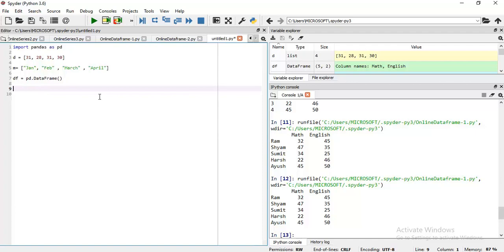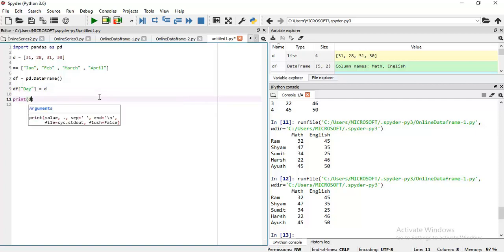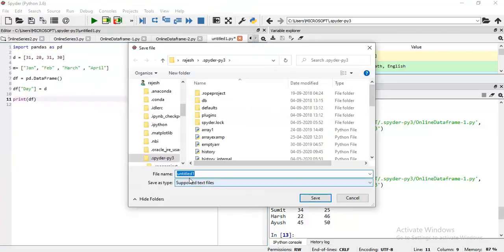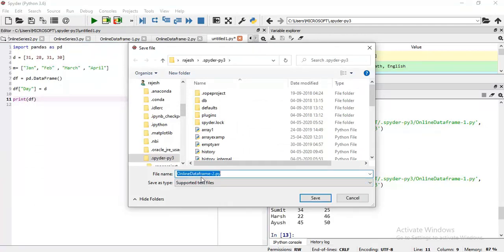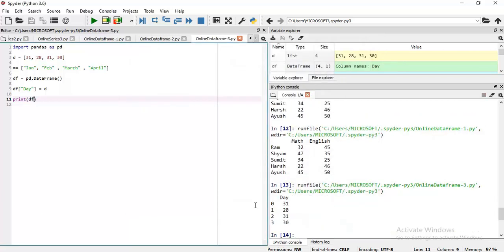Now I will add the column like this: df, square bracket, the name of the column is day, and it stores the value d. Let me print. May I execute this code? It is asking to save, so just change its name and say 3, and you see the day column is added.